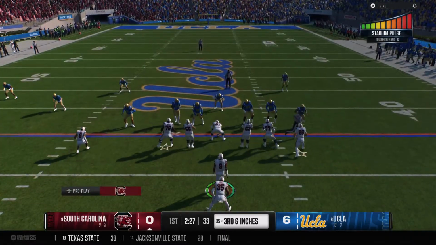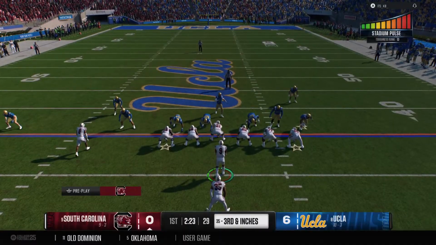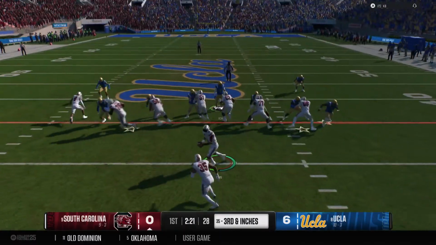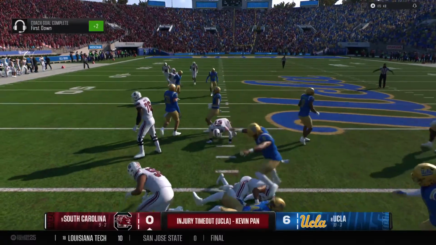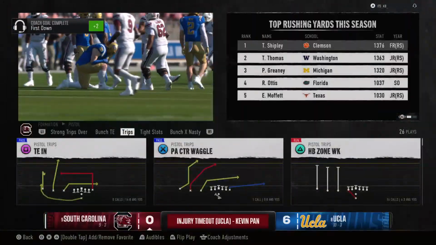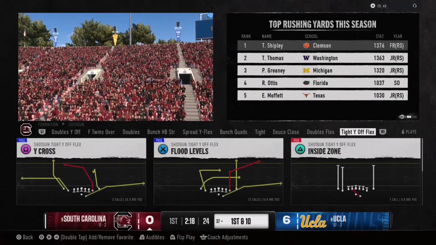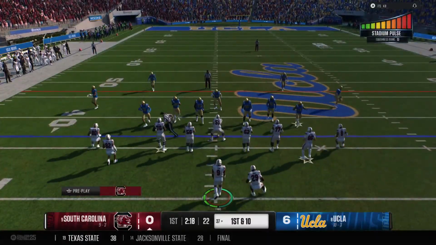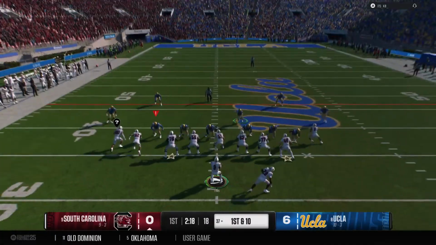Now from the pistol formation. They'll try to run for the first down. Brought down, but it's past the line to gain. Yeah, I love how the back didn't really dance around trying to make a big play. He knew it was third down in inches, lower the shoulder, get the first down. And the Gamecocks have 1st and 10 here.